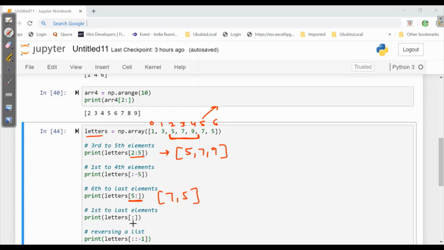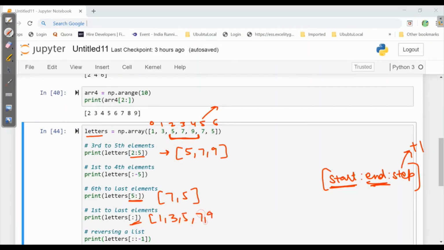Now we have just colon. Colon means start, end and step. Start, end, that means from the first value it should take to the last, and step by default should be plus 1. That means it will return the input as it is in the output. So here we have 1, 3, 5, 7, 9, 7, 5.